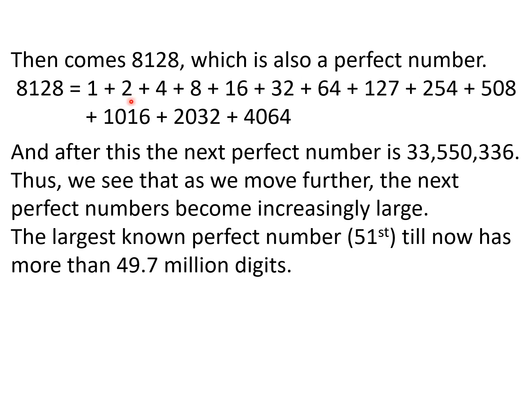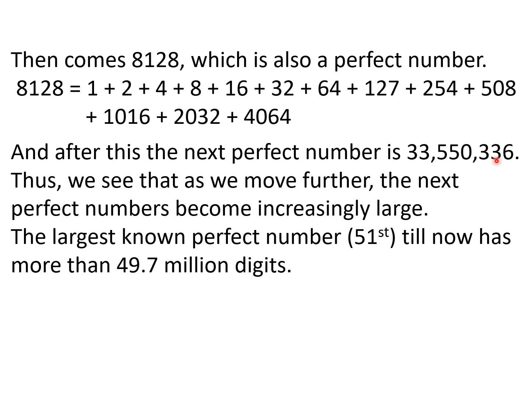So when you add all the proper factors of 8128, these are all the proper factors excluding the number itself. The sum is equal to 8128. Now see something more interesting. And after this, the next perfect number is 33,550,336.